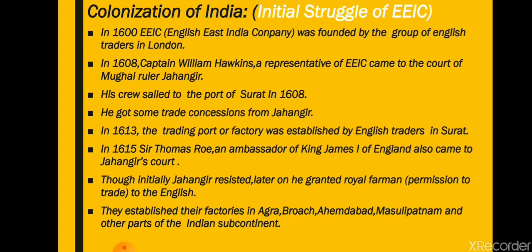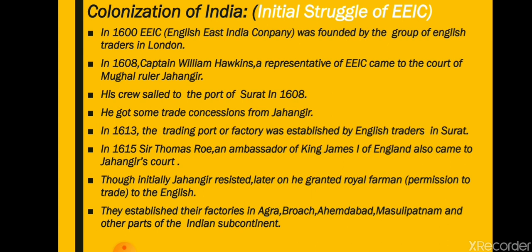Now, what is EEIC? The full form of EEIC is English East India Company. The English East India Company was a British company formed for the exploitation of trade with East and Southeast Asia and India. This company was founded in England, and its motto was to expand its trade to Southeast Asia, East Asia, and to India also.